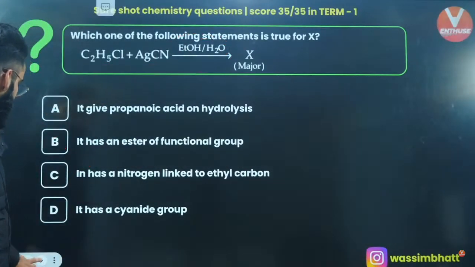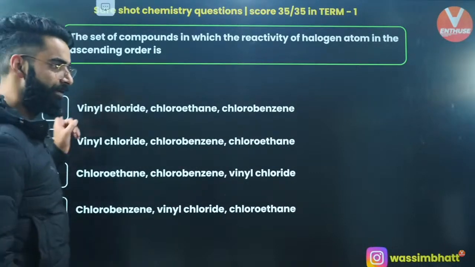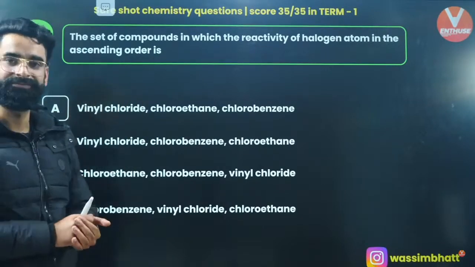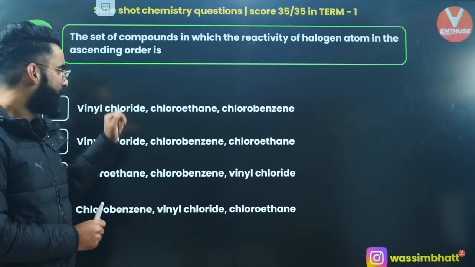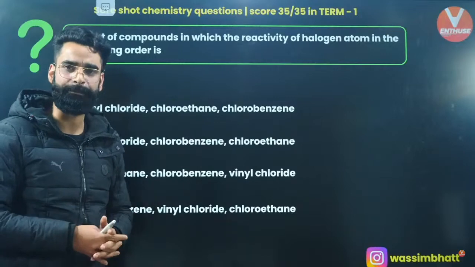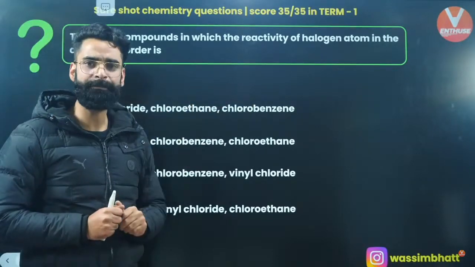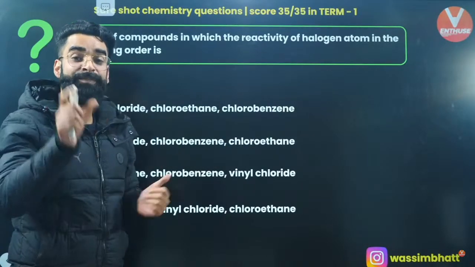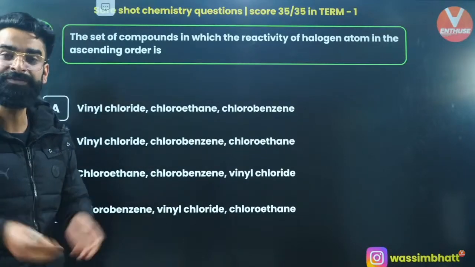Okay? One more. The set of compounds in which the reactivity of the halogen atom is in ascending order. We have got vinyl chloride, chloroethane, and chlorobenzene. I can see two compounds, vinyl chloride and chlorobenzene. In vinyl chloride and chlorobenzene, there will be a partial double bond between carbon and chlorine, which makes it less reactive.